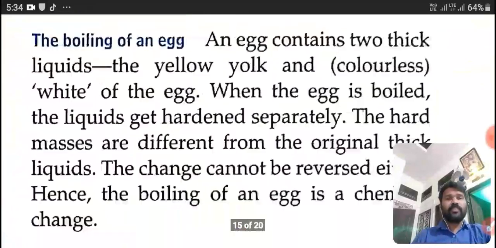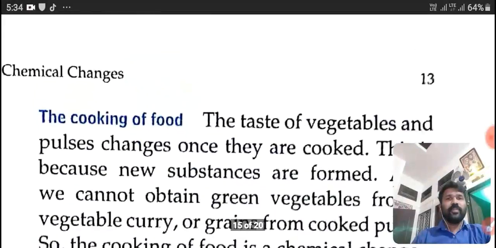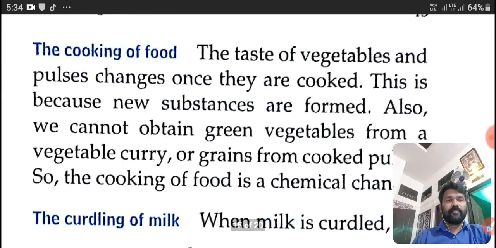Now we are going to discuss another example, the cooking of food. After cooking, can you get back the green vegetables and pulses and rice again? Can you get back? No. The taste of vegetables and pulses changes once they are cooked. This is because new substances are formed.